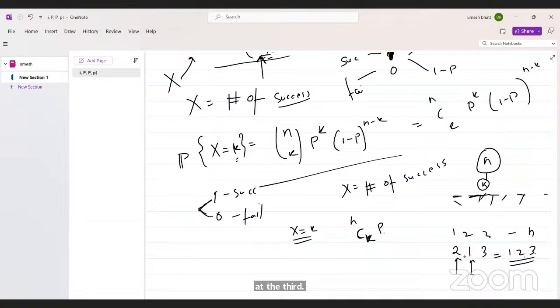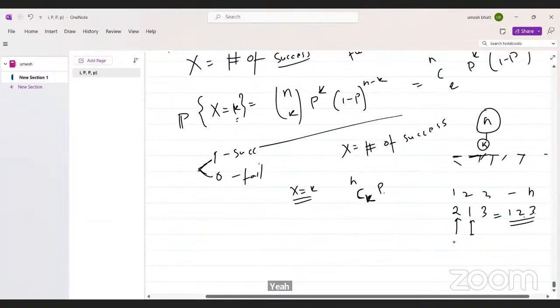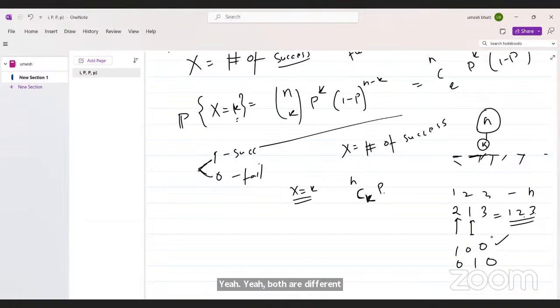You said success and failure are coded as 0 and 1. So if I write it like 1, 0, 0 and then 0, 1, 0, both are different, and they are counted as different.